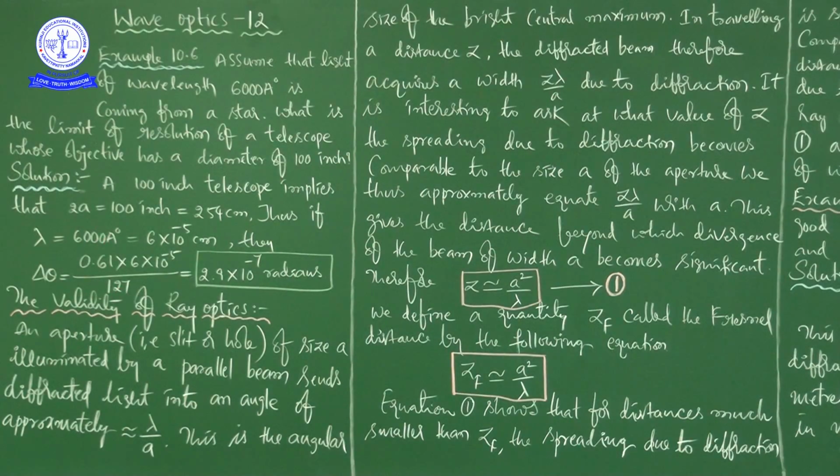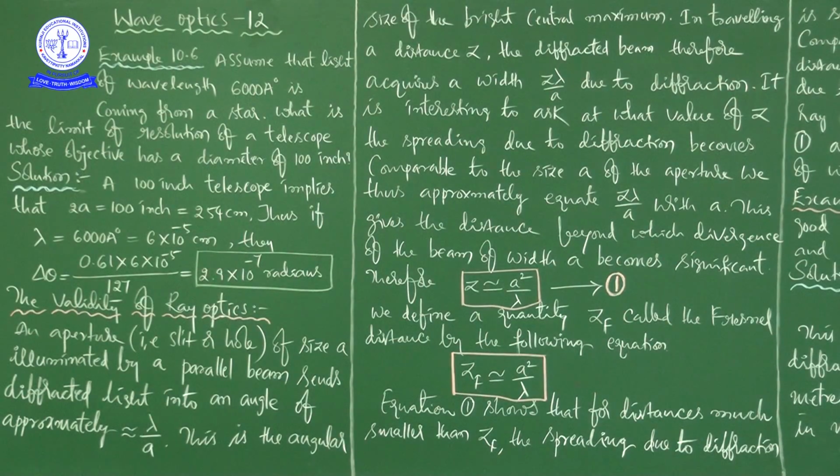In this problem, they have given the size in inch, we converted into centimeters. Why did we convert into centimeters? Because the wavelength we are taking in centimeters. If you want, you can convert to meters also, no problem. While substituting the physical quantities in a given formula, all the physical quantities must be in one system of units. That is compulsory. Otherwise, how will we get the right answer, right?